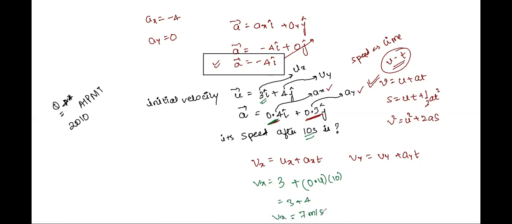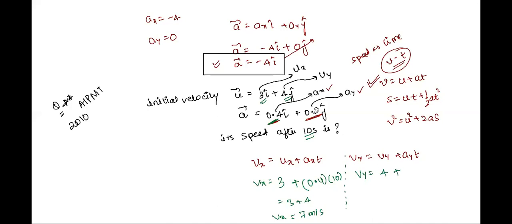This is the x component of the velocity after 10 seconds, right? Then see the second part here. Here we have vy is equal to uy. See, what's the value of uy? 4. So write 4 here.